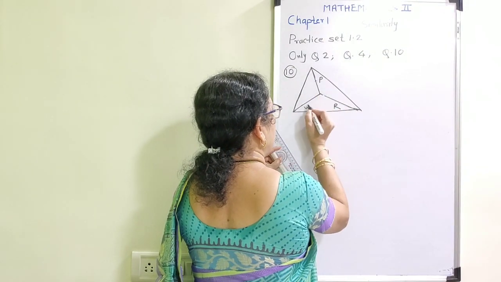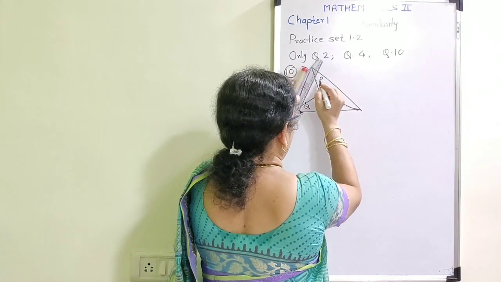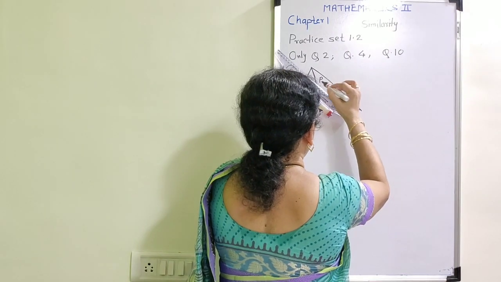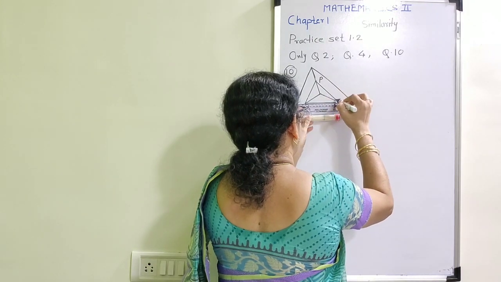Point P, point Q and point R. And join those points again. Join PQ, join PR and join QR.